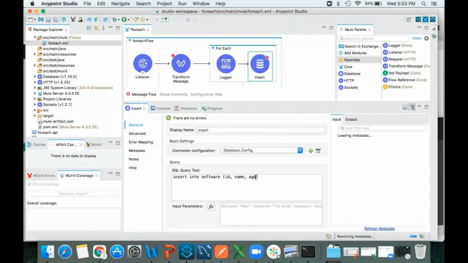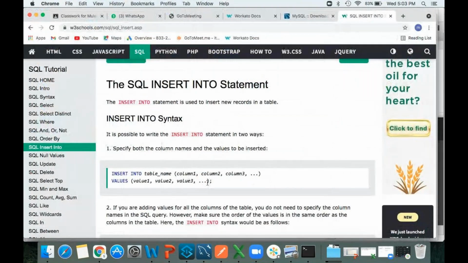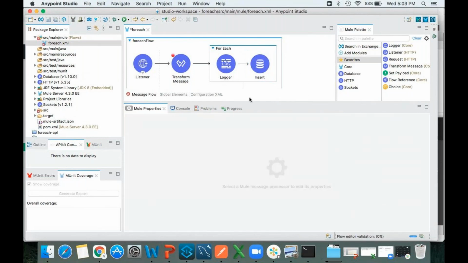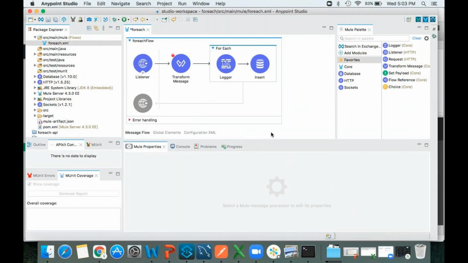Now I'm going to copy this. Next, values. See here, values. We need to provide the values. I'm going to provide the values dynamically. Same values I will provide. I'll keep it like this. This is the syntax. Now there is no error. Now let me deploy this application.